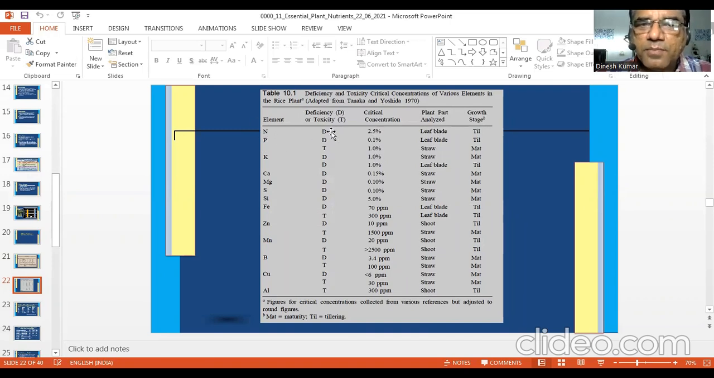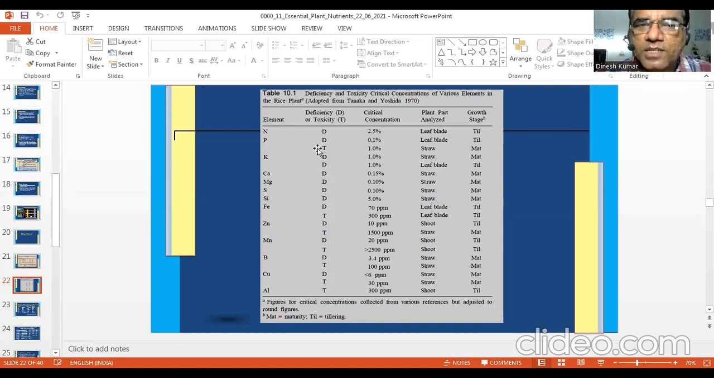Nitrogen deficiency, the critical level is 2.5%. Critical level means you need to go above this. Supply should go above this. And it was estimated in leaf blade at tillering stage. So you can see this critical concentration. Then phosphorus deficiency, 0.1% critical concentration, leaf blade, and at tillering stage.